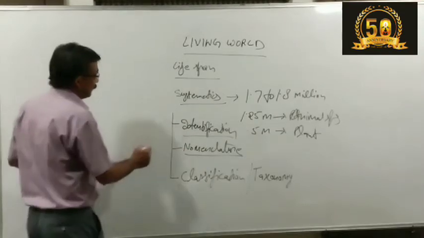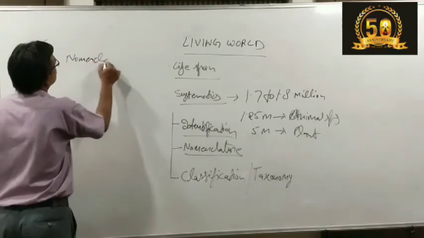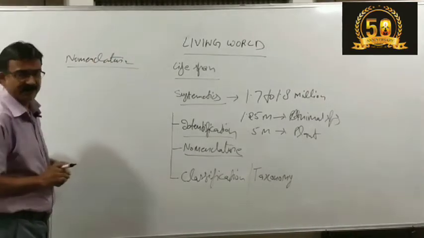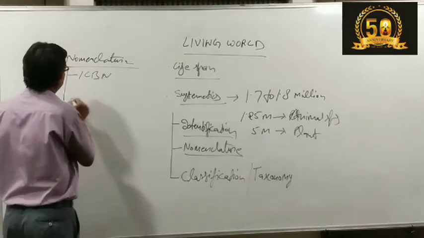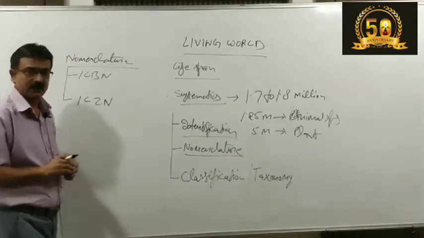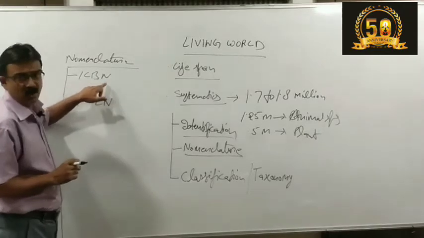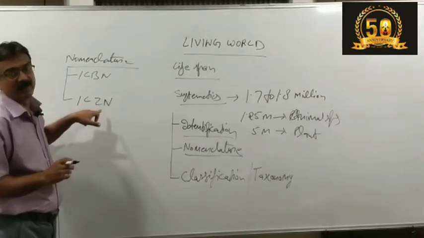Nomenclature is further governed by ICBN and ICZN, the International Code for Botanical Nomenclature and the International Code for Zoological Nomenclature.